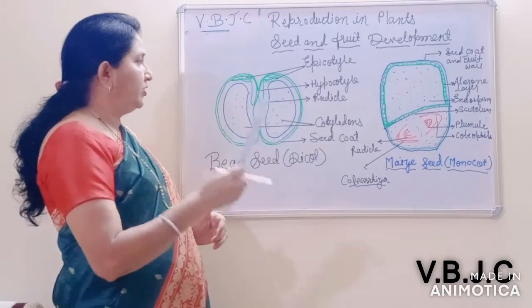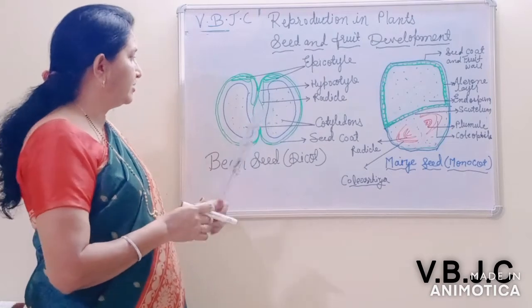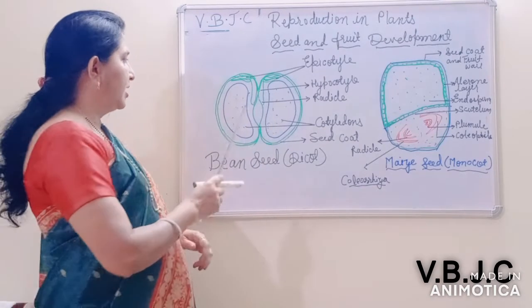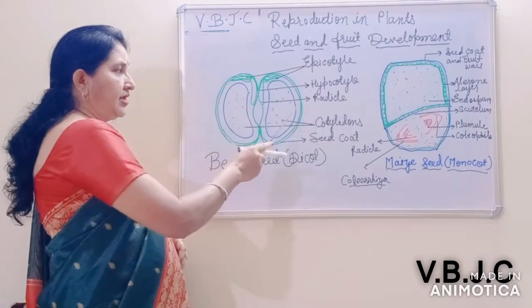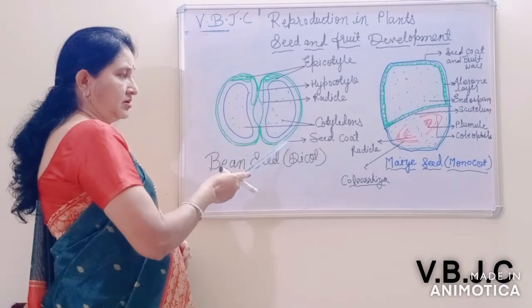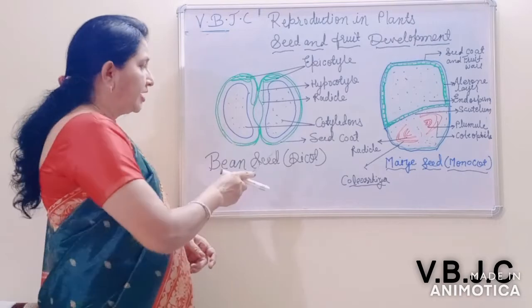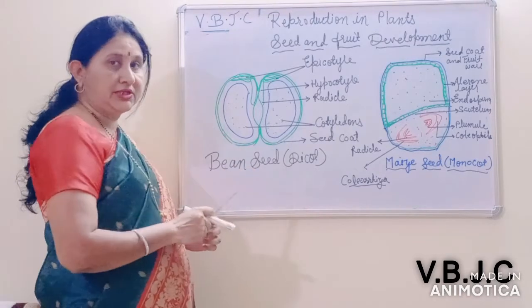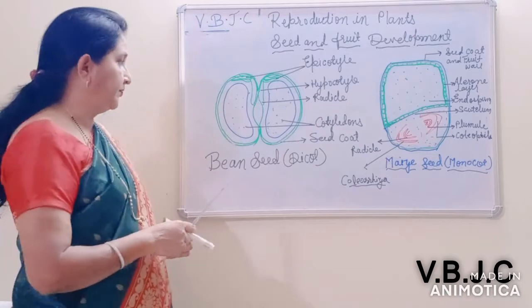Now first, the seed of a dicot. In a dicot seed, the two cotyledons are present. This is the seed coat, which is made up of the integument. There are two layers, the outer known as the testa and the inner known as the tegmen.